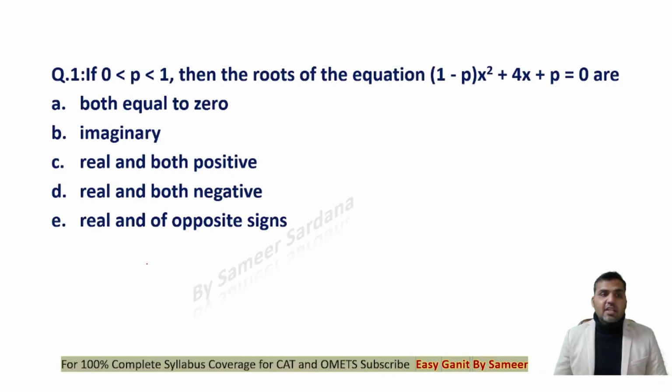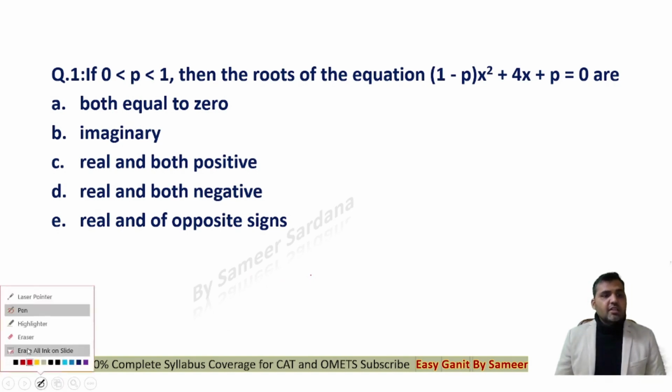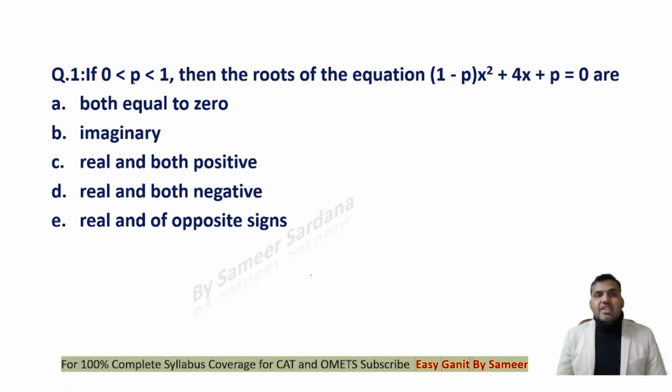Now, let's have a look at question number 1. You can see that it's a quadratic equation question and you must know the basic theory of a quadratic equation to handle this question. It says that the value of p is greater than 0, less than 1. Then the roots of the equation are equal to 0, imaginary, real and both positive, real and both negative, real and of opposite sign. Give it a try.